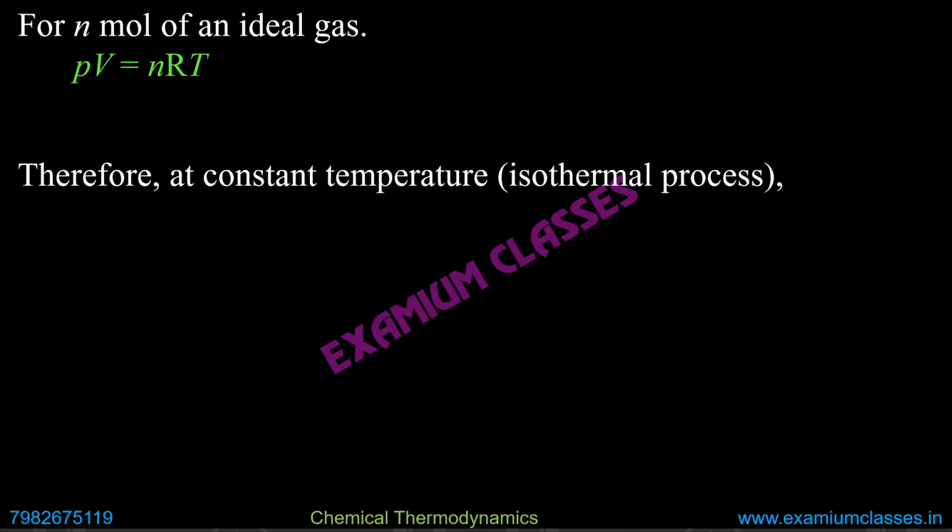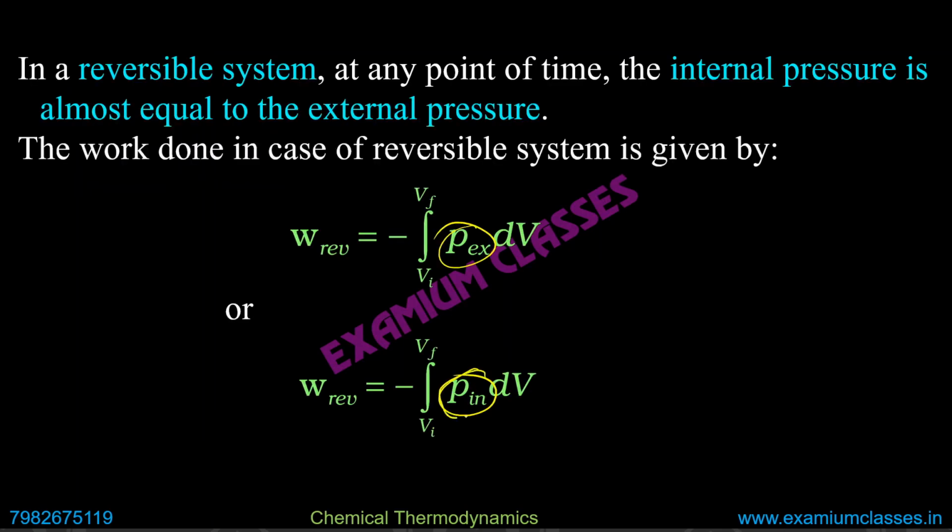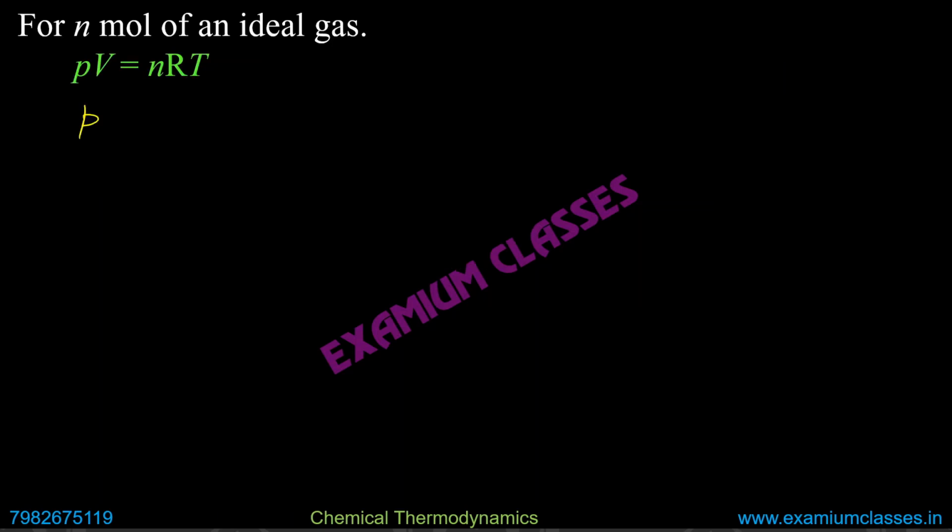Therefore, we can get the value of pressure, because in the previous formula we have pressure but dV. Obviously we can't do calculations if one is pressure and the other one is volume. So we have to convert this pressure in terms of volume, and we can do that by this equation.